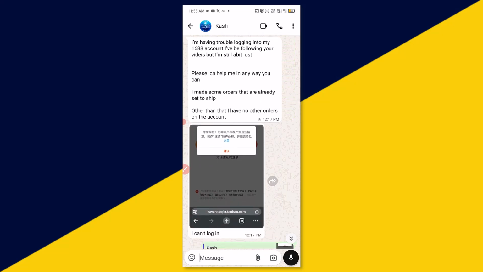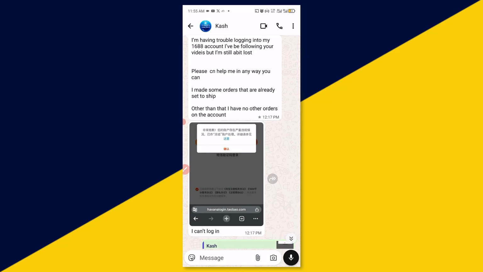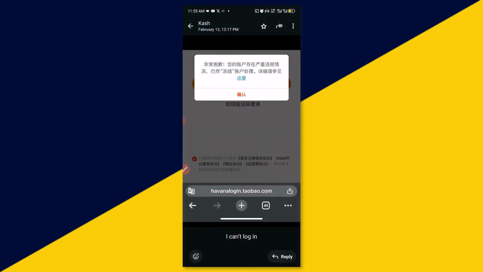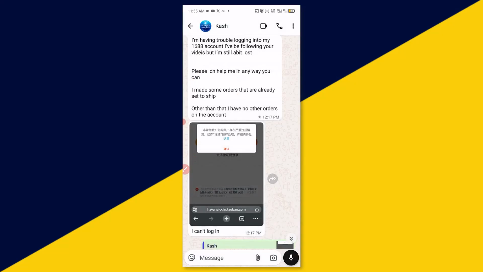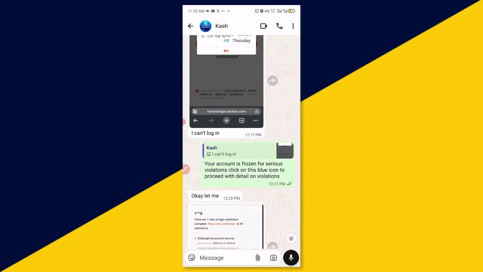So this is the screenshot they sent to me. So this is the screenshot right here. I can't log in, just like what you see right here. And here we go. Then I said your account is frozen for serious violation. Click on this blue icon to proceed with the details on violation.